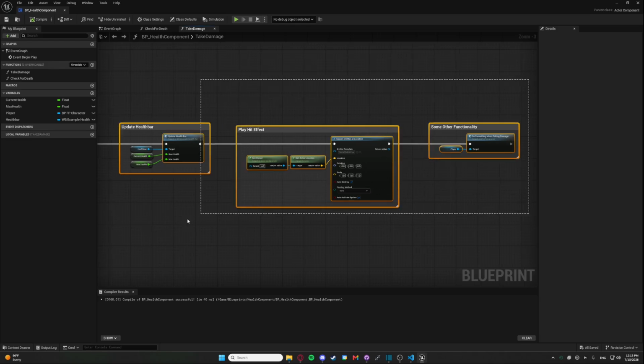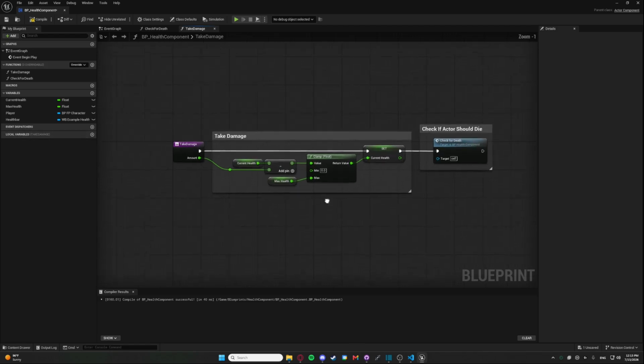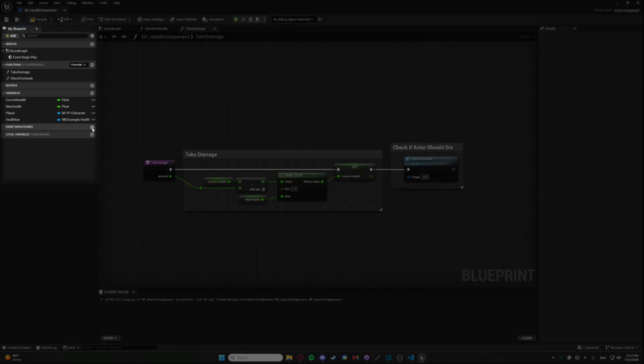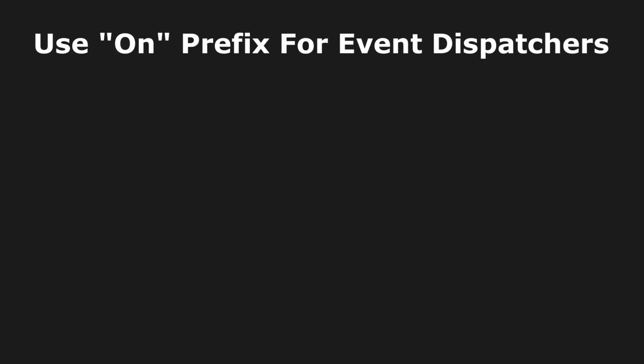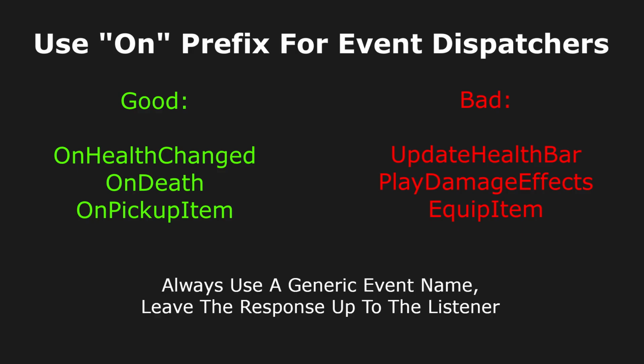Here in this health component, we're going to delete all of these direct function calls. Then in the My Blueprint panel, we will add a new event dispatcher and name it onHealthChanged. A quick note on naming. Event dispatchers typically use the on prefix, and you want to name them after the event that happened rather than the response you expect. Update health bar would be a bad name because it assumes what the listener should do. onHealthChanged describes the event and leaves the response up to the listener.